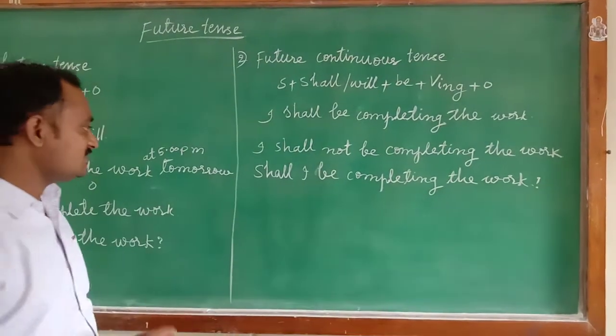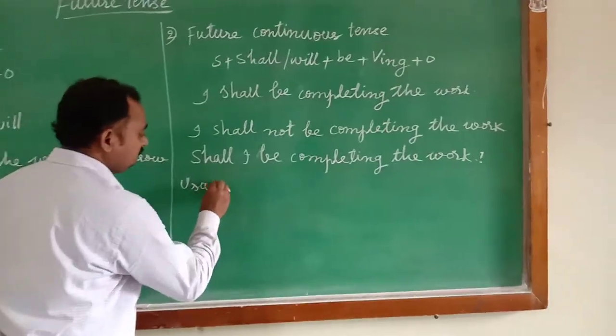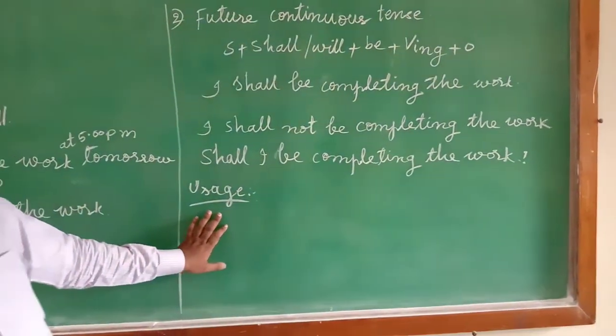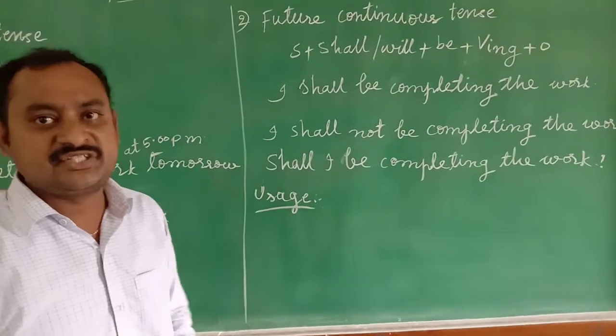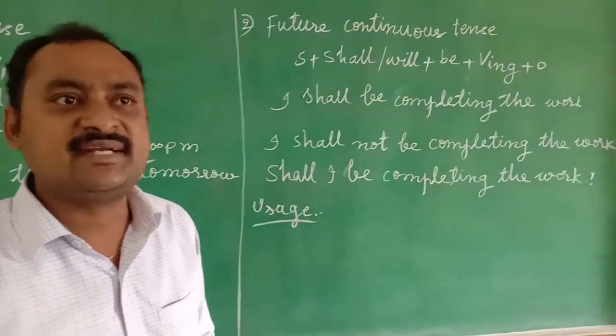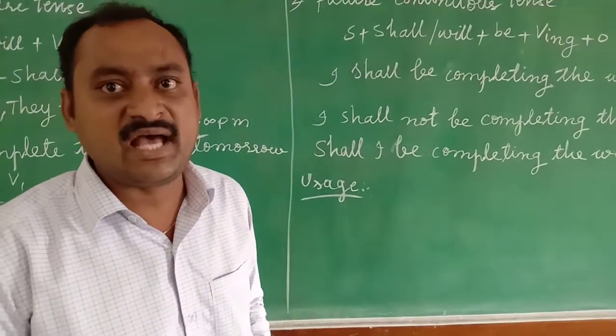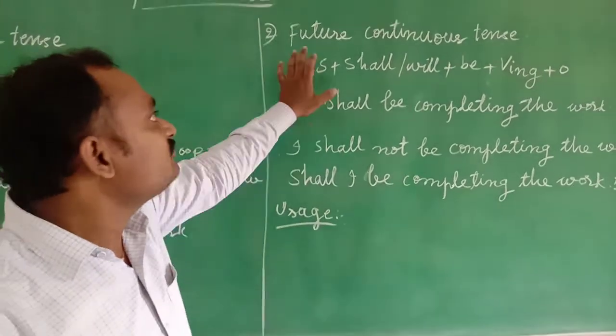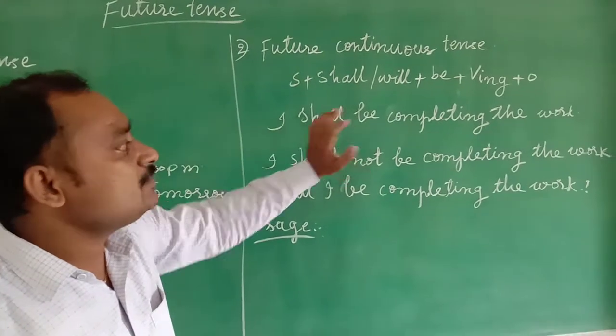Now we will go through its uses. To describe a progressive action in the future, which will happen at a particular time, at a specific time, we will use the future continuous tense. I shall be completing the work.